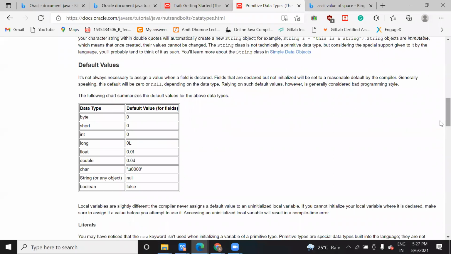Now here, the default value. Sometimes what happens when you do not initialize any value to a variable? For example, you declare a variable and try to print it in Java. In Java, how can we print any value? System.out.println(a).